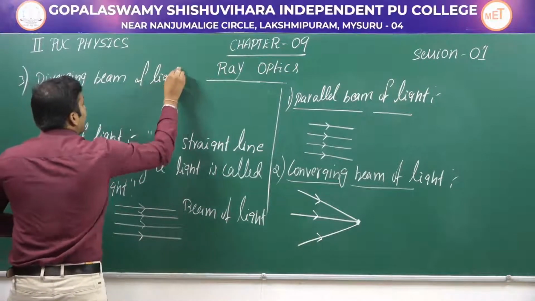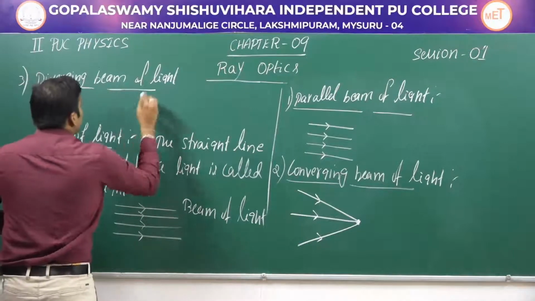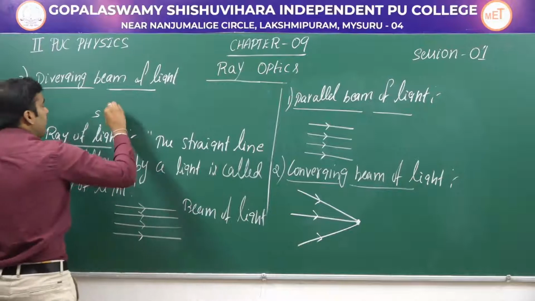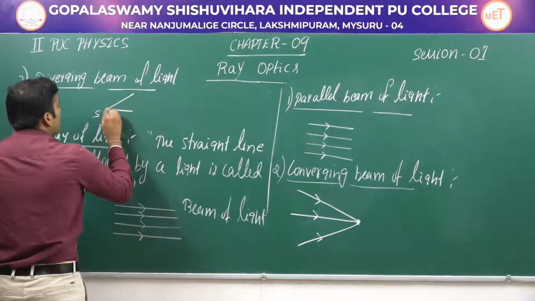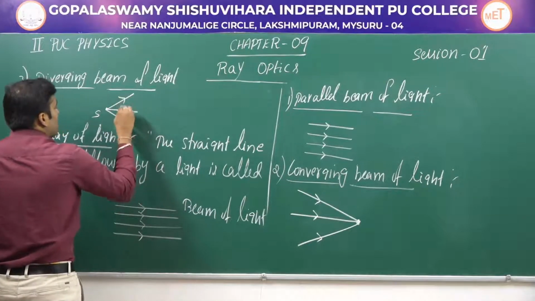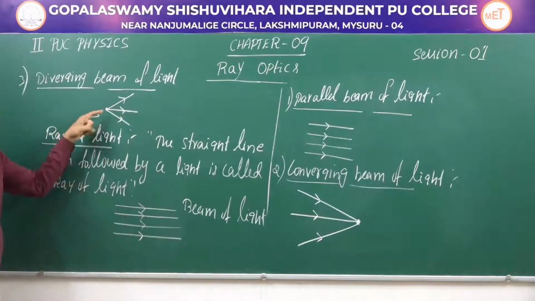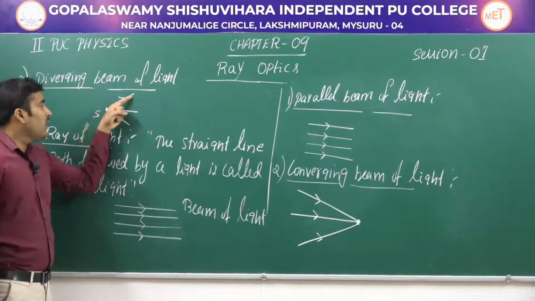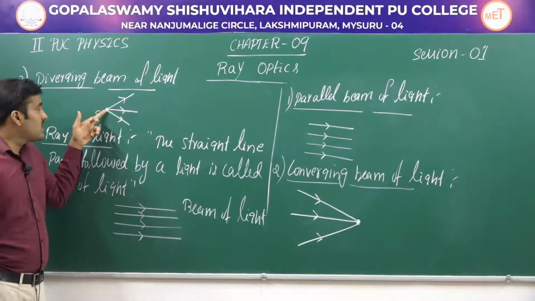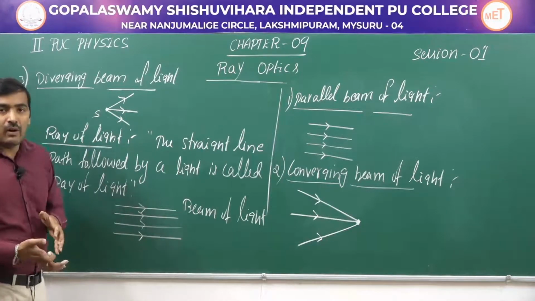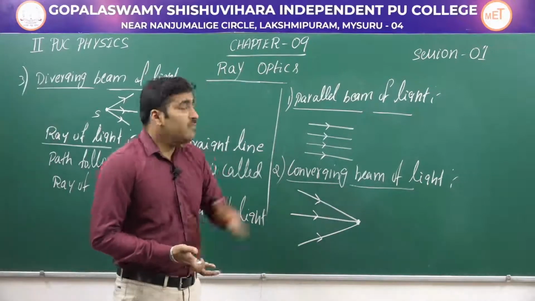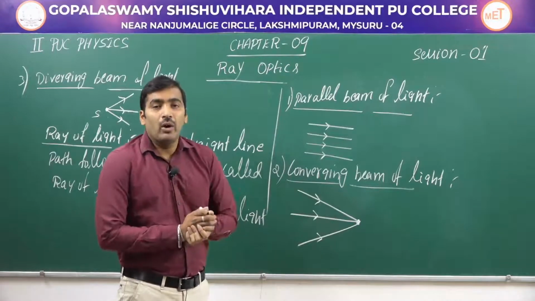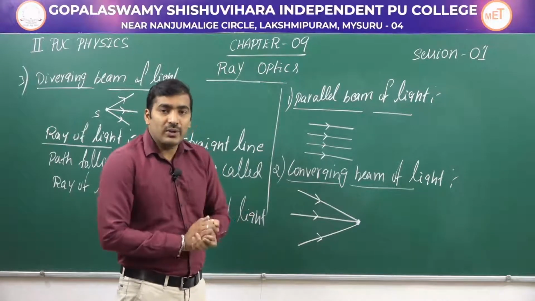So how do you write this diverging beam of light? See, when a source is emitting the rays in all the directions. Okay, so this is a light source, and this light source is emitting the rays in three different directions. This is nothing but a diverging beam of light. Okay, we have three types of beam. A parallel beam of light. A parallel beam of light can be observed in a laser light. Okay, there the rays are parallel to each other.